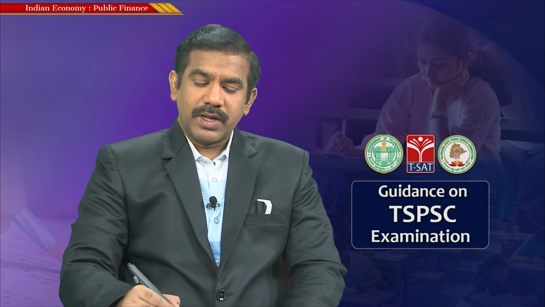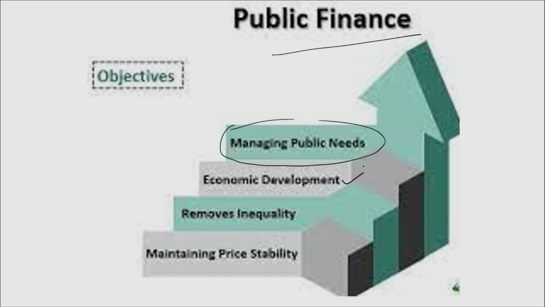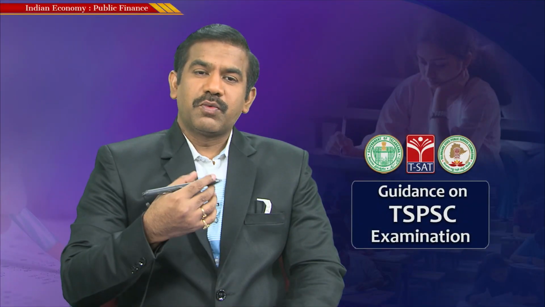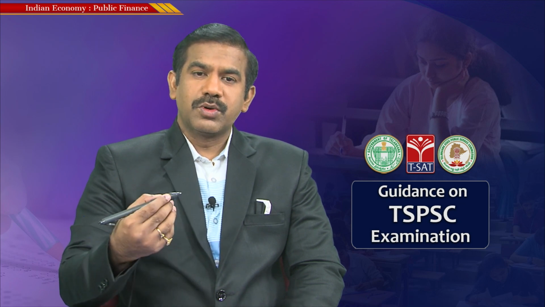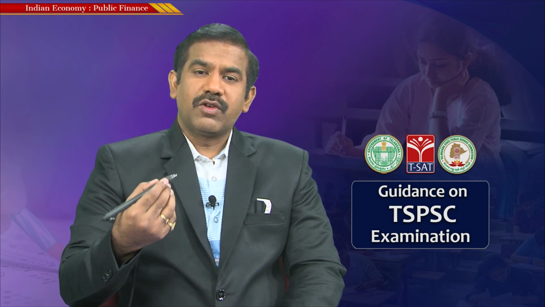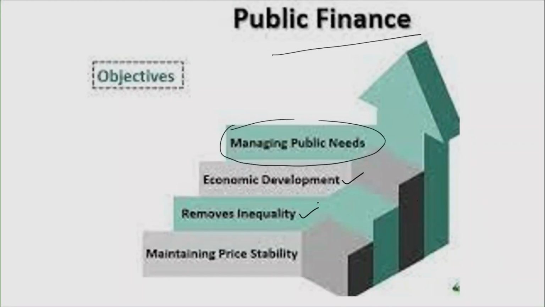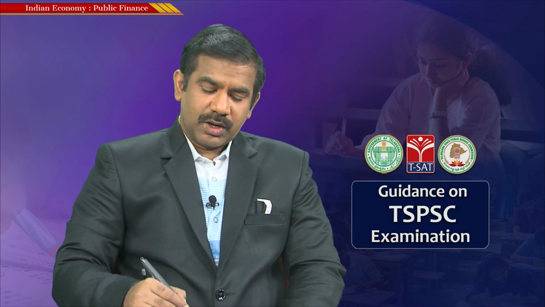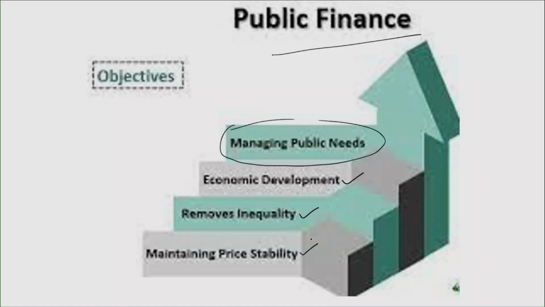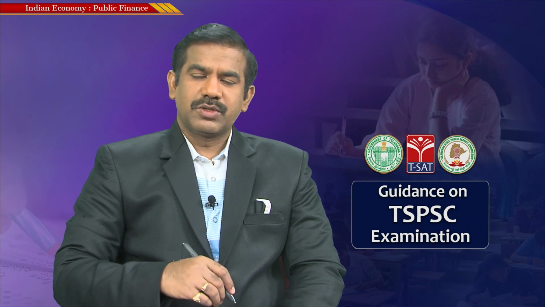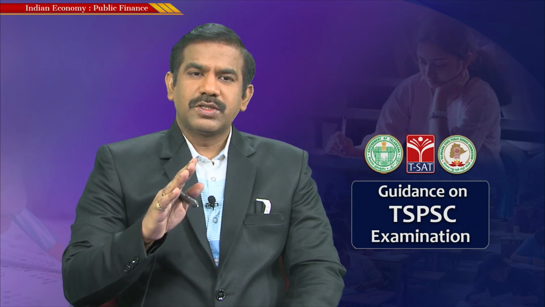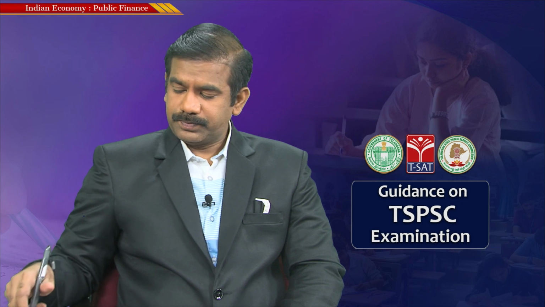The second is to promote economic development, to boost growth and employment in the economy and ensure the fruits of growth are fairly distributed among the people. So not only concentrate on economic growth, but also ensure that development in the economy takes place. The third is to reduce inequalities, by helping those people who are in need and trying to create a level playing field within society. The fourth objective is to maintain price stability, and I guess you understand the meaning of the term price stability. So broadly, the very basic purpose of fiscal policy is to achieve these 4 objectives.